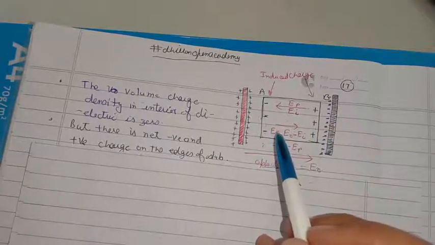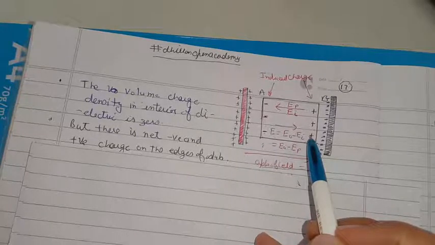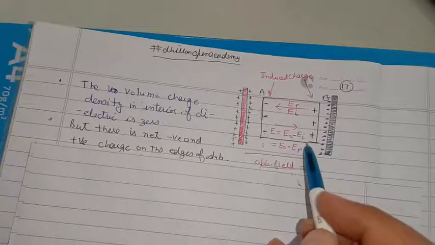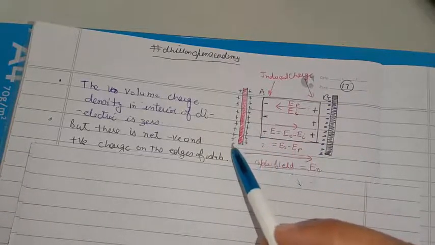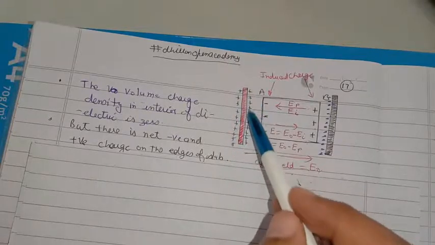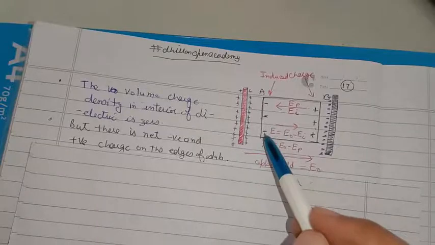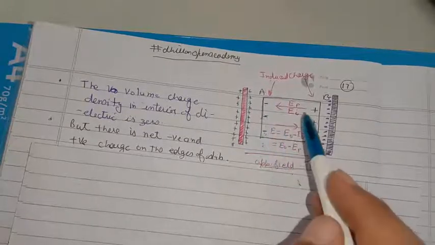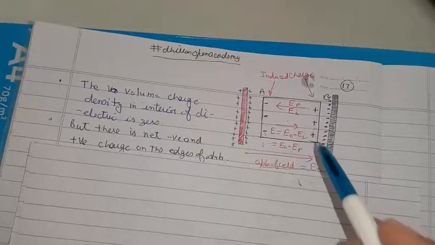One thing you have to note: these are the induced charges present on a dielectric, which is an insulator, very short of movable charges. So you can clearly see that the charge density on the plates of the capacitor is huge, but the induced charge density on the dielectric sample is very small.